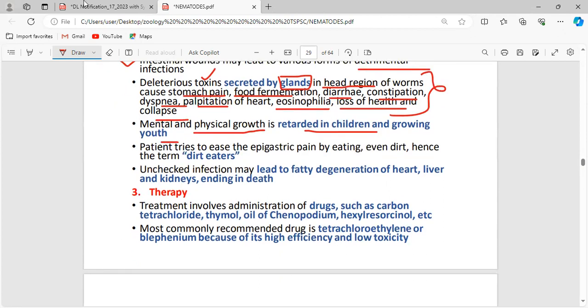See, these diseases can easily enter the body of humans who are dirt eaters, those who are unhygienic in nature. They are said to be dirt eaters. So you have to eat only after washing your hands and washing everything. See, unchecked infection may lead to fatty degeneration of the heart, liver, and kidney, ending in death. If untreated, it is also seen to be fatal.